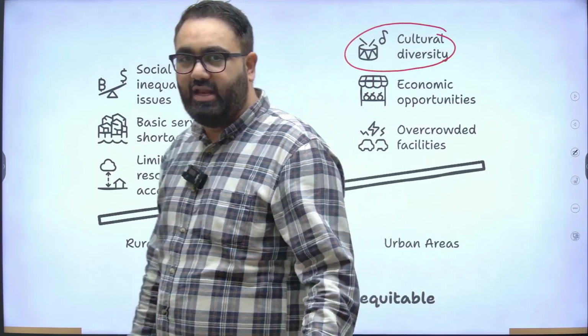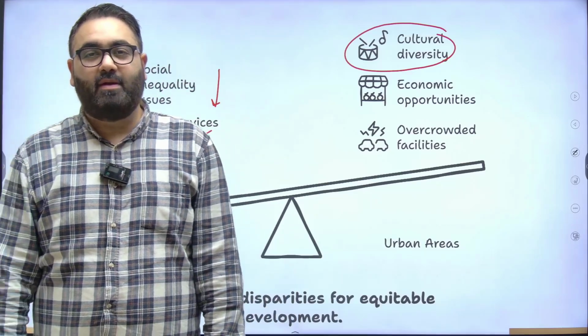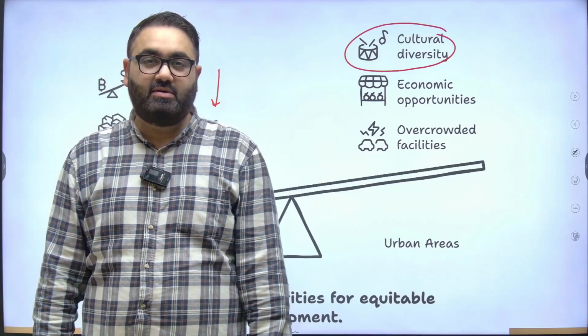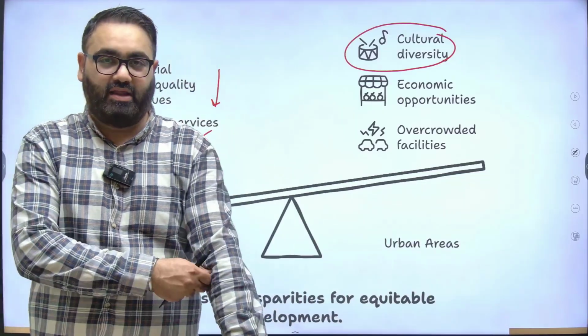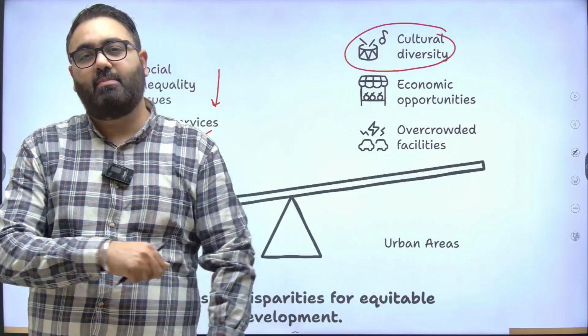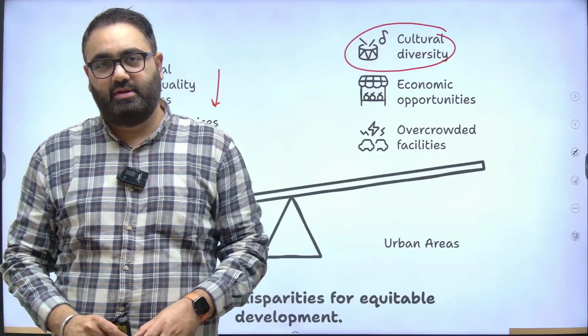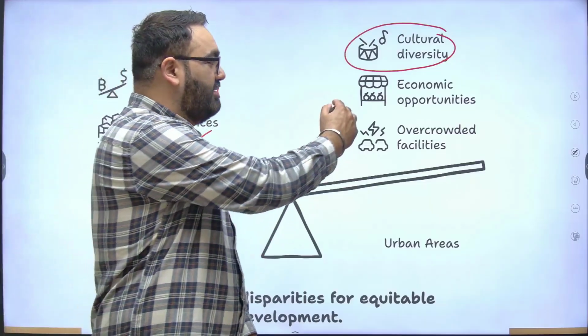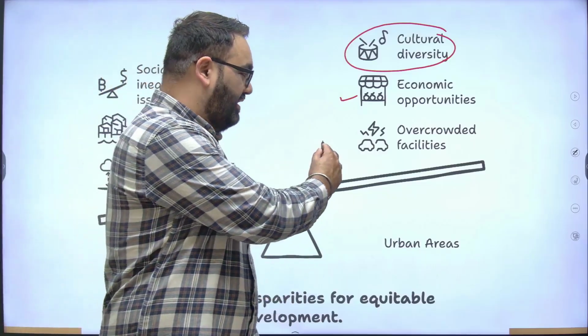For example, look at Delhi or Mumbai. You will be able to find people from all parts of the country in these cities, because people have come in from these areas to find good jobs, to have a better life. So they automatically would have much more cultural diversity as compared to other parts. There are much more economic opportunities, there are many more jobs available, and there's obviously overcrowded facilities.